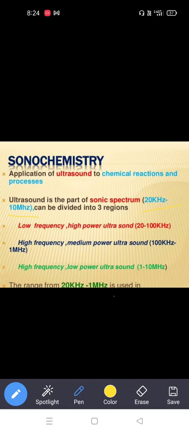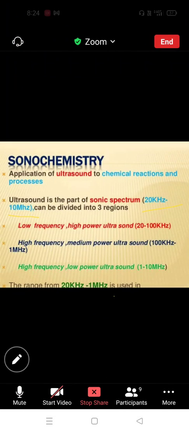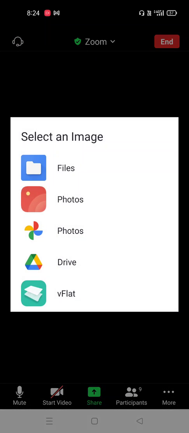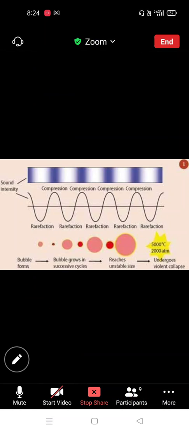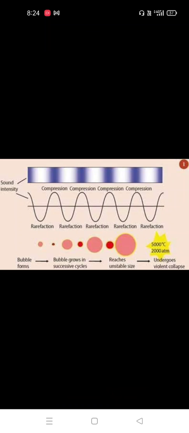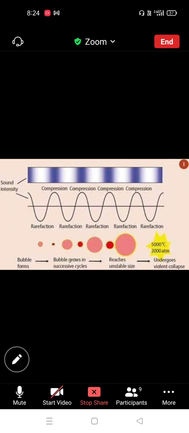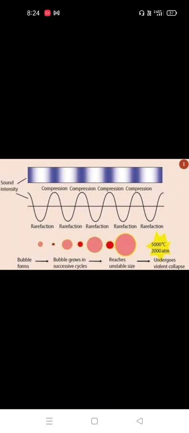So what is happening when we are using high temperature and pressure? The wave will be converting like this. This is happening when the wave bubbles reach an unstable size. So what temperatures are we using? 5000 degrees, and the pressure is 2000 atmospheres. So we are using very high pressures and temperatures.